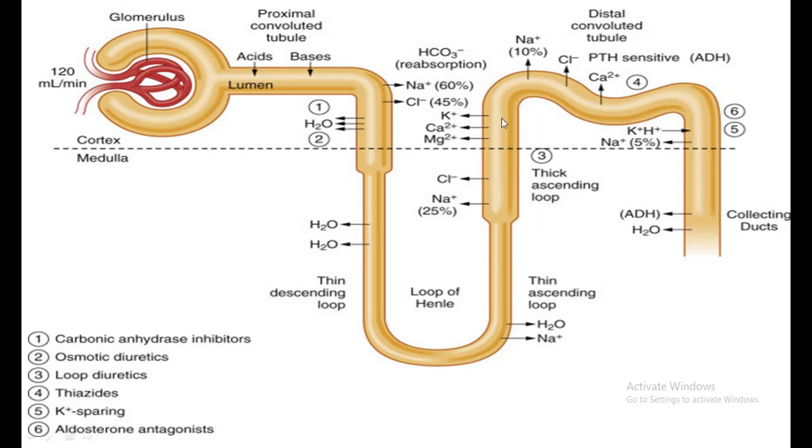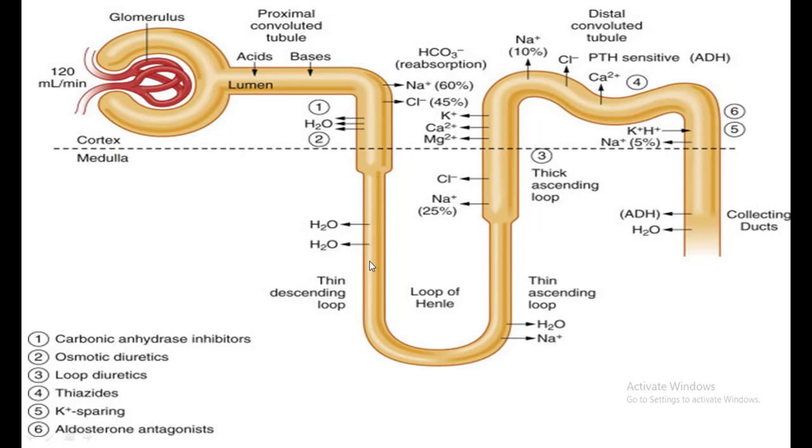I think each one of us must be familiar with the various parts of the nephron. This is known as the glomerular capsule, that is Bowman's capsule, which continues into the PCT, that is the proximal convoluted tubule. PCT continues into the loop of Henle.